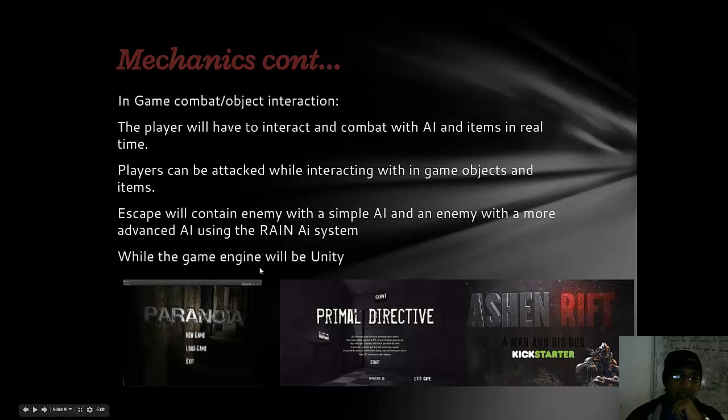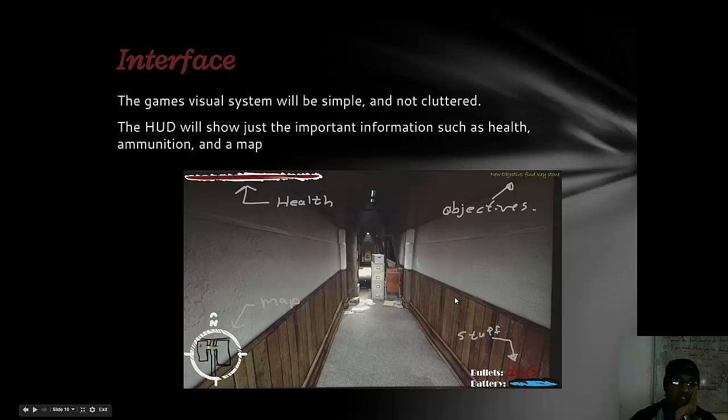Okay. The game engine I'll be using is Unity 5, and at the bottom we have examples of games that actually used it, like Paranoia, Primal Directive, and Ashen Rift. These are all first-person horrors. And well, the interface is a very simple interface, very little clutter, just health, map, objectives, and items.